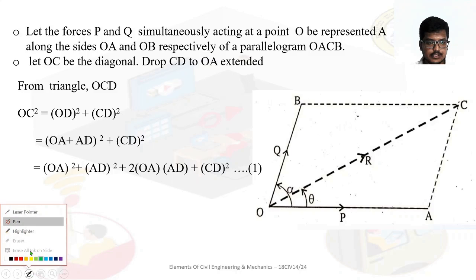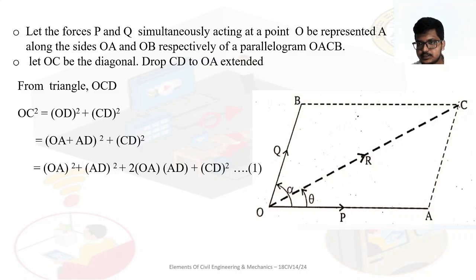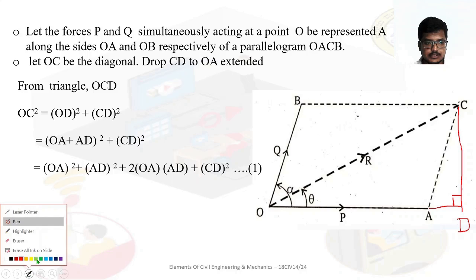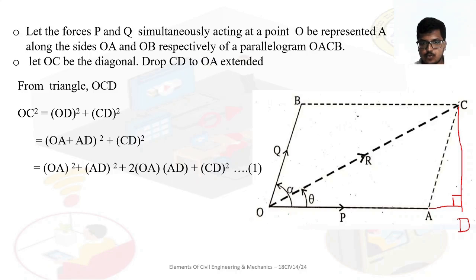One minute, I'll draw a permanent line here. This red line mark is the permanent line. I drop this, this is CD. Now, what is OD? OD is nothing but OA plus AD. So OC square is OA plus AD whole square, plus CD whole square.